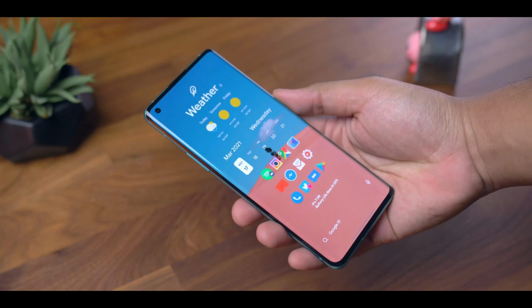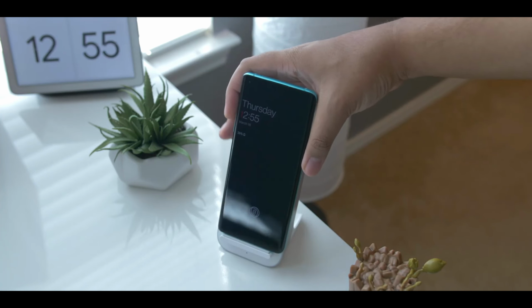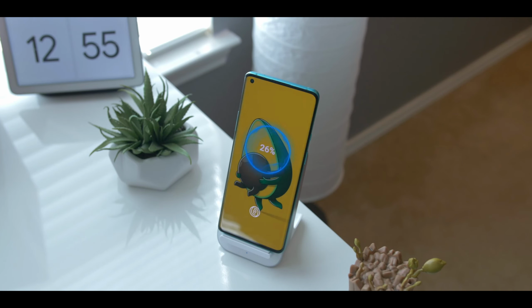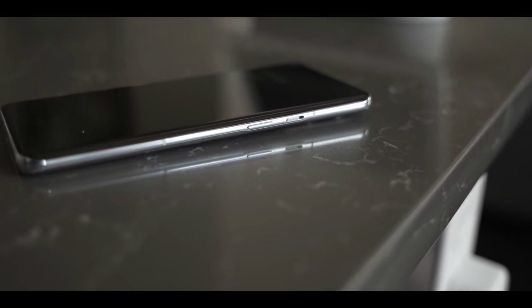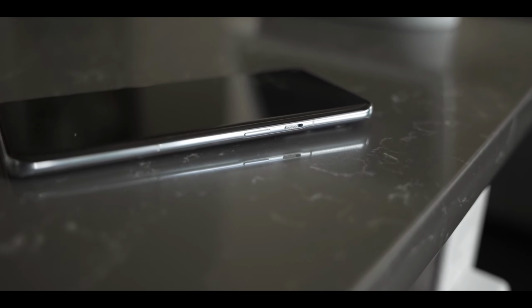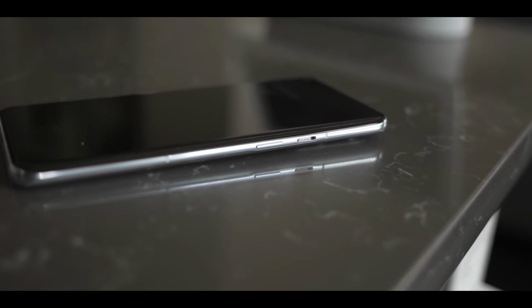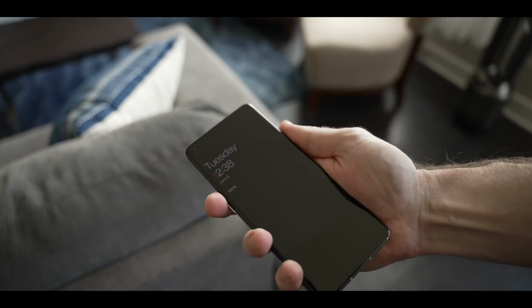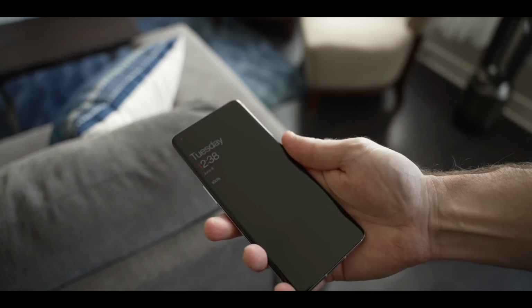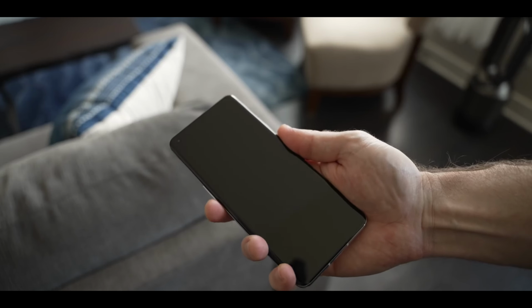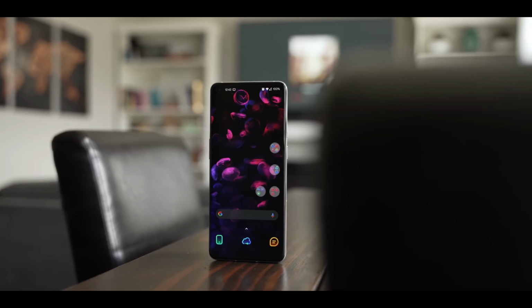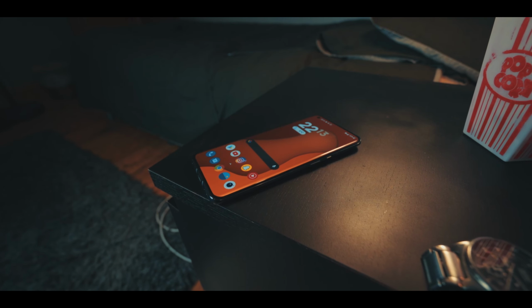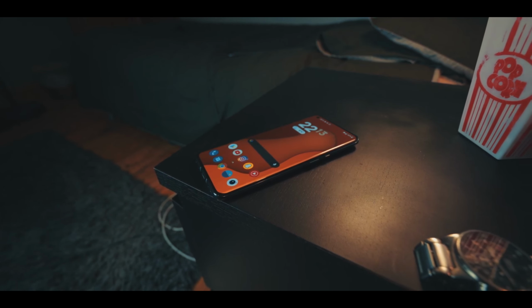So it seems like OnePlus is on the same track as any other Chinese brand, where they launch the device first in their own home country and then in the rest of the world. Or maybe this is just because in China OnePlus can provide a fast ColorOS update, and for the global market the company might need some time to implement the Android 12 software with dynamic theme support. Yeah guys, dynamic theme support is also coming to the upcoming OnePlus 10 series right out of the box without any updates, which means users can choose colors for the icons and for the interface according to their preference.